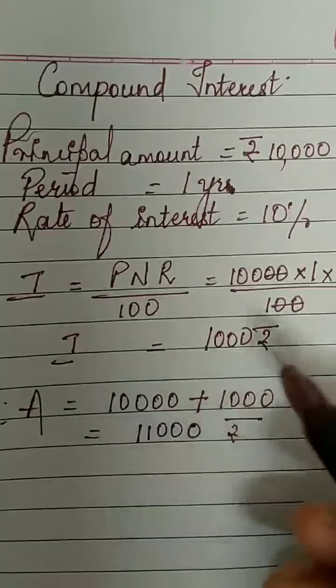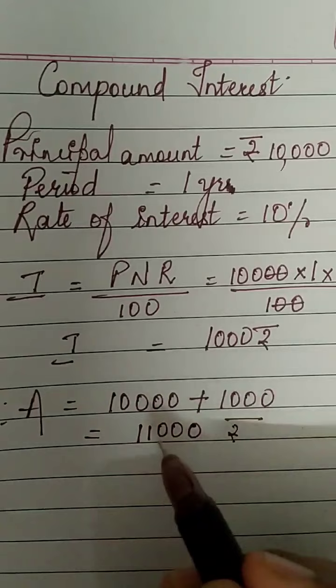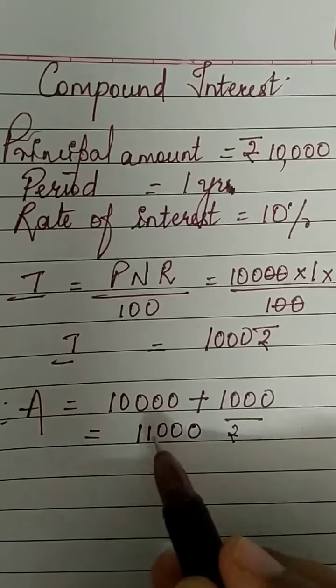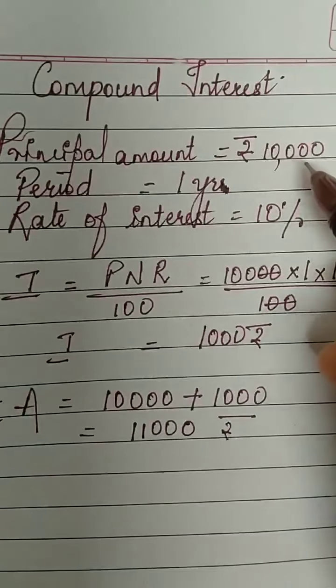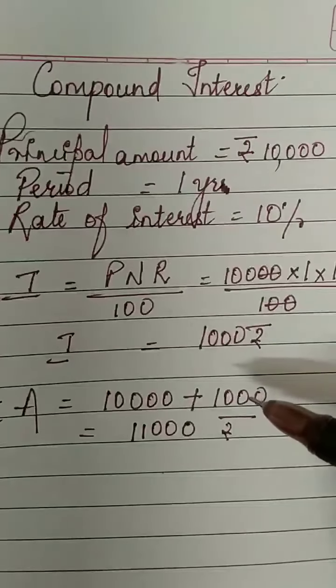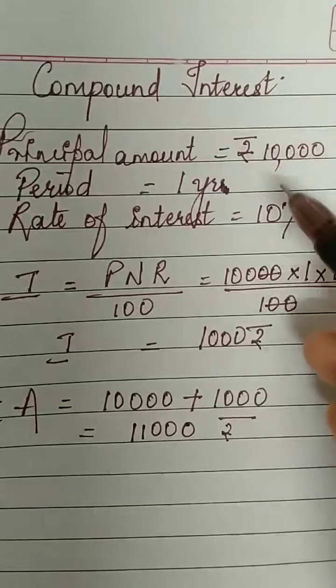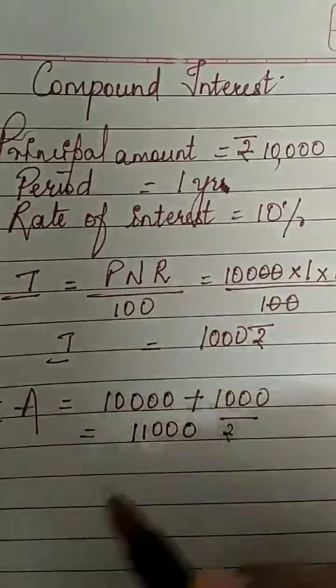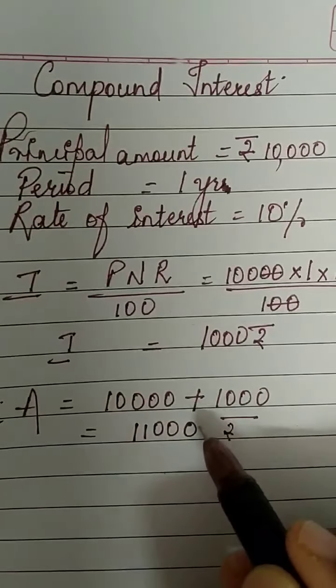So, what will the bank do? Actually, I had taken a loan of 10,000 only. But after 1 year, if I am not able to pay the money back, they will make the principal 11,000 rupees.